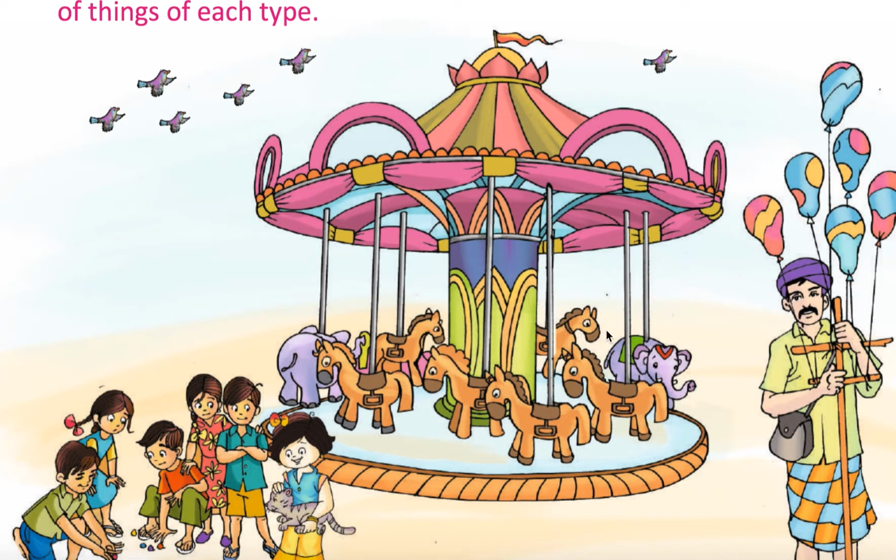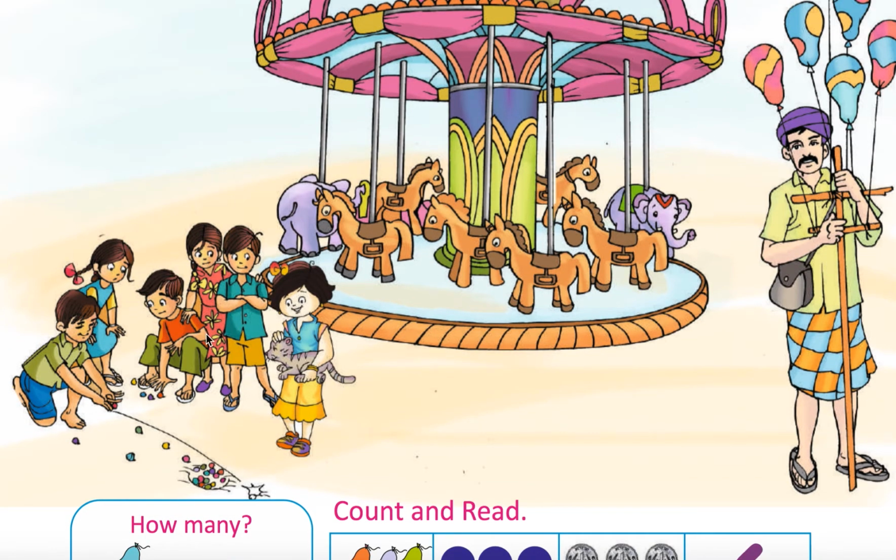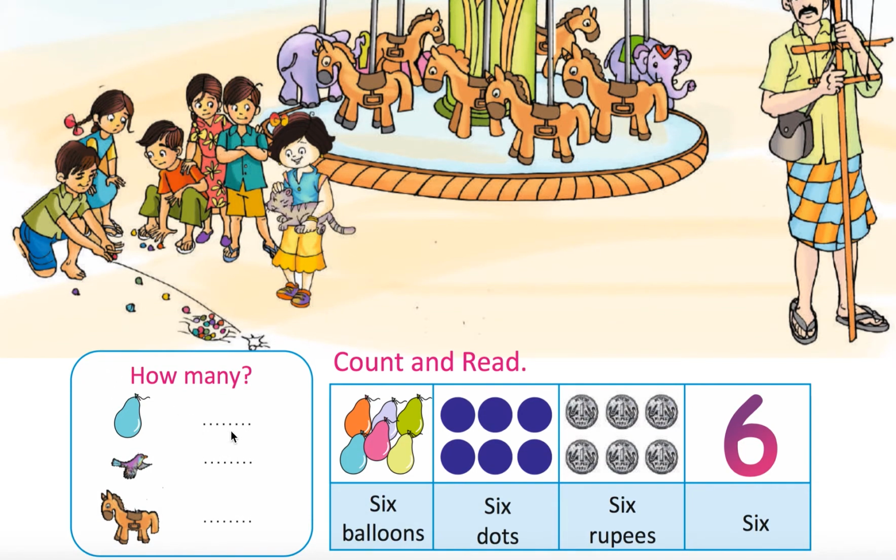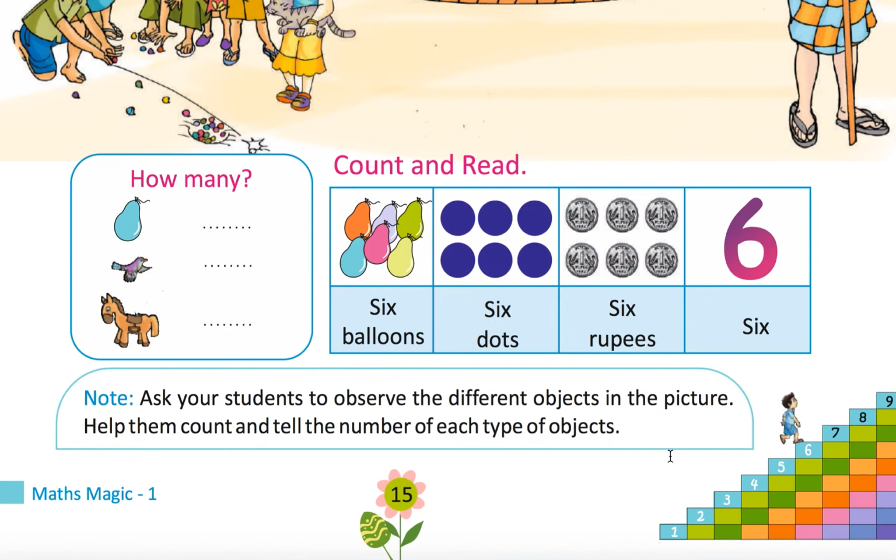1, 2, 3, 4, 5, 6 horses. 2 elephants. 6 balloons. 6 children. How many balloons? 6 balloons. How many birds? 6 birds. How many horses? 6 horses. 6 balloons, 6 dots, 6 rupees, 6.